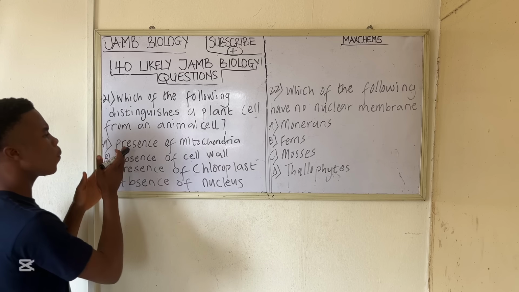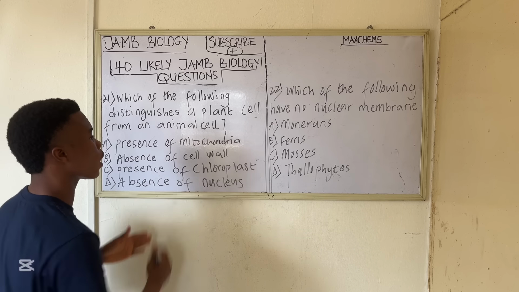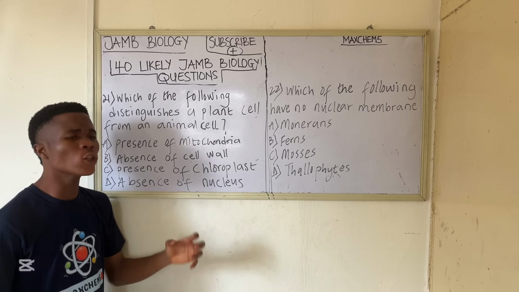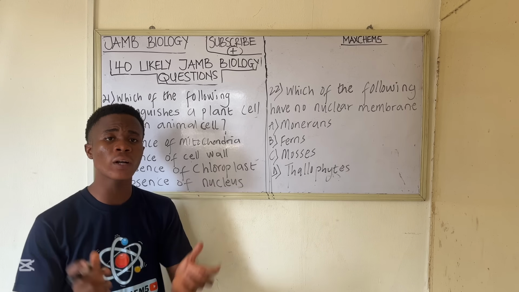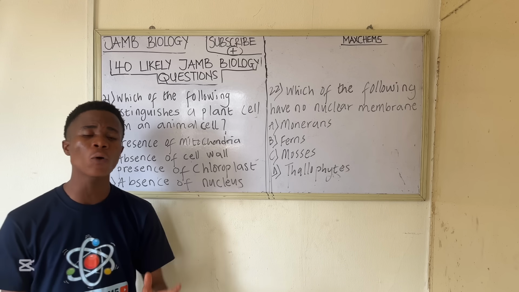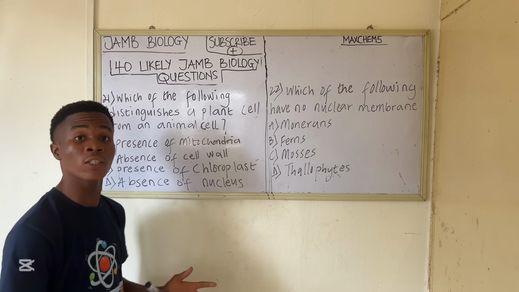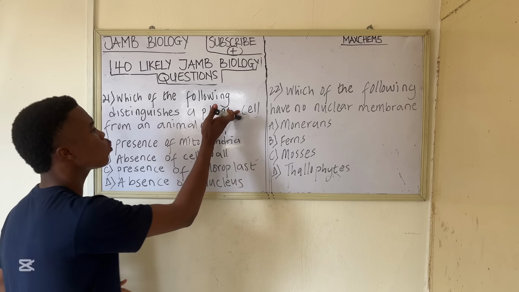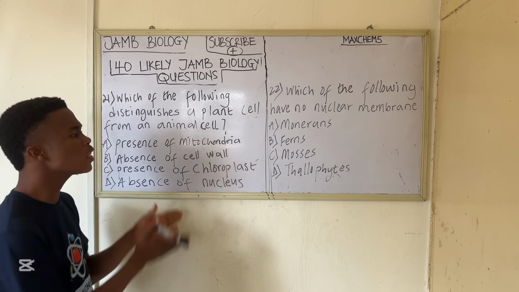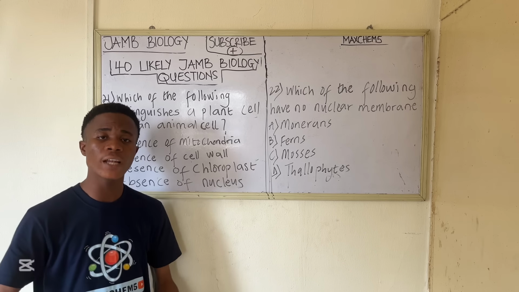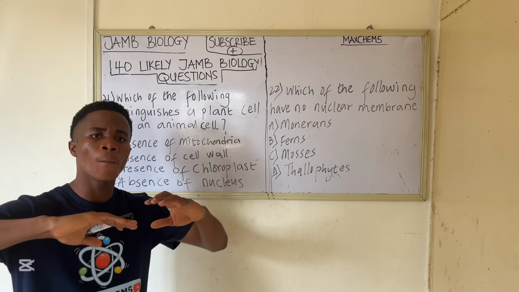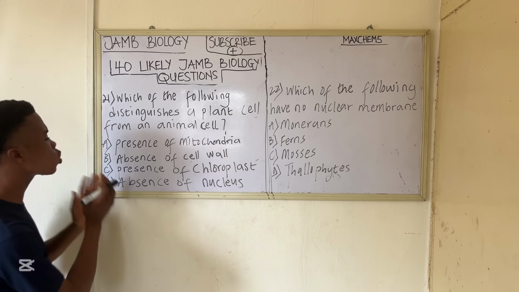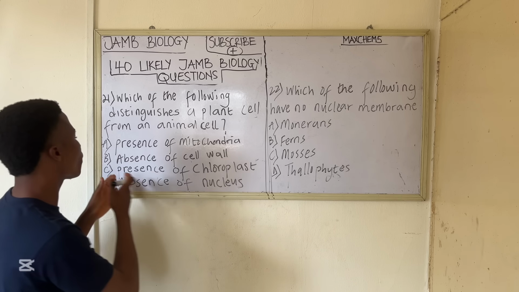Now, if you look at option A, presence of mitochondria, both animal cell and plant cell have mitochondria. Mitochondria is a cell organelle that acts as what? The powerhouse of the cell. That is also the site for respiration, where energy is being produced. So mitochondria is found both in plant cell and animal cell. The energy produced in mitochondria is what the cell uses for powering its metabolic activities.